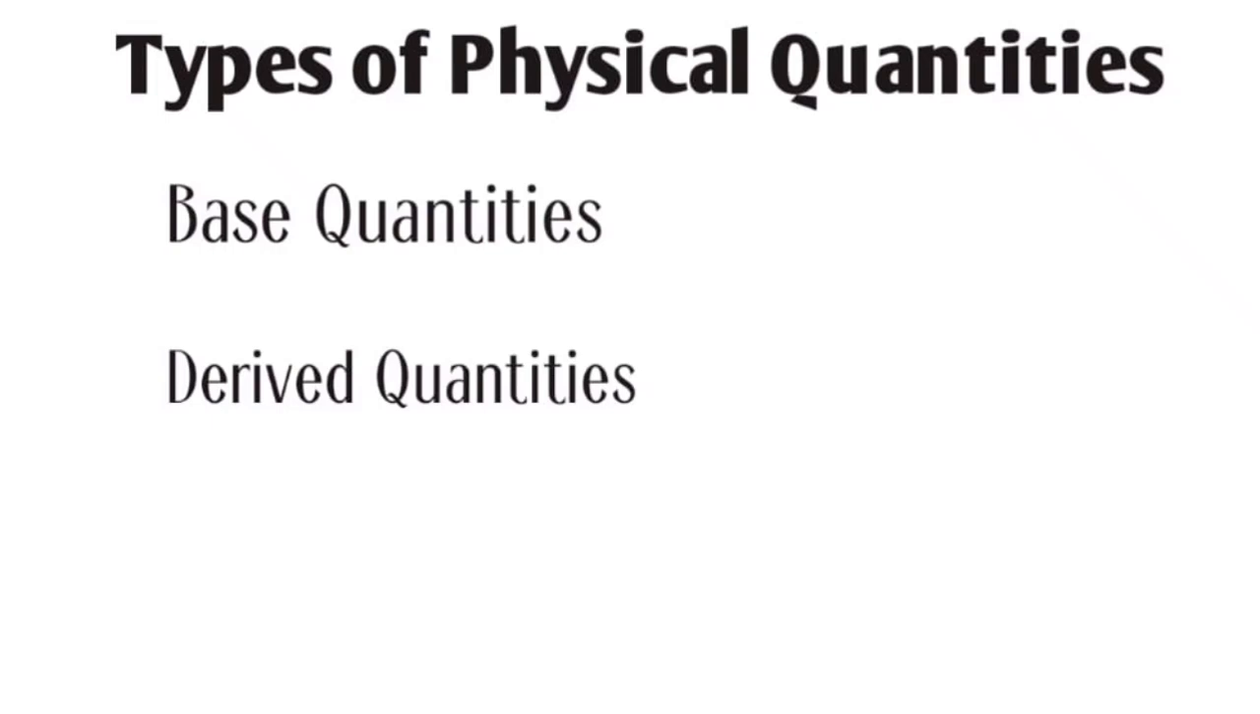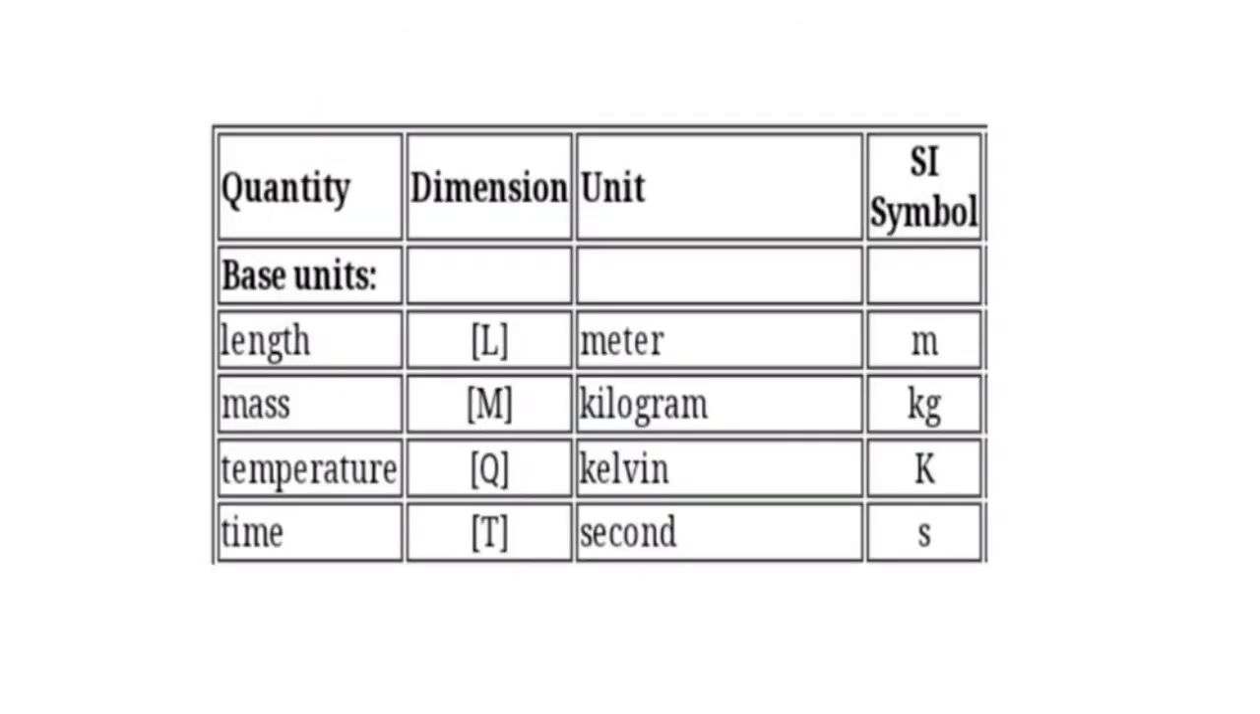Two quantities combined to give us the area. Now we are going to discuss base units. The units of base quantities are known as the base units. For example, meter, kilogram, Kelvin, second, etc. Now we are going to discuss base quantities, their dimensions, units, SI symbols. First base quantity is length.